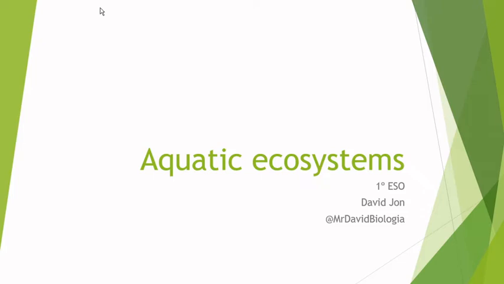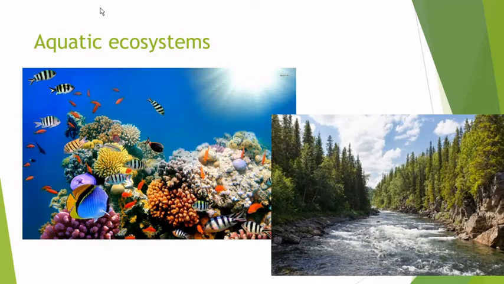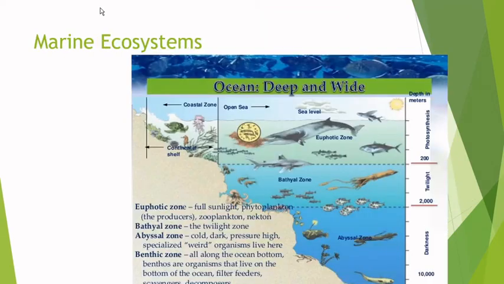Okay guys, so we're going to continue with the aquatic ecosystems. We're going to go into the marine ecosystems. Marine ecosystems are found in oceans and seas. And we classify them in two different ways. One is depending on the distance from the coast. So when it's close to the coast, we call it coastal zone, whilst if it's far away is when we talk about open sea.